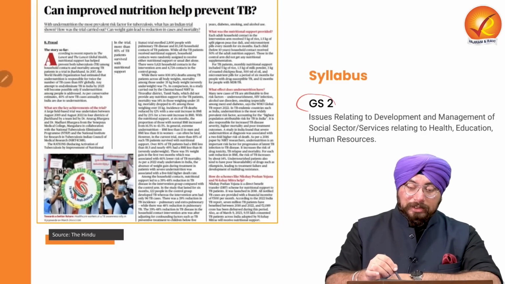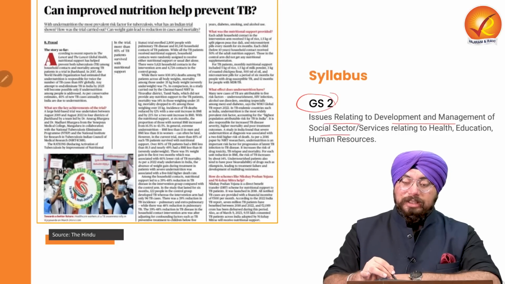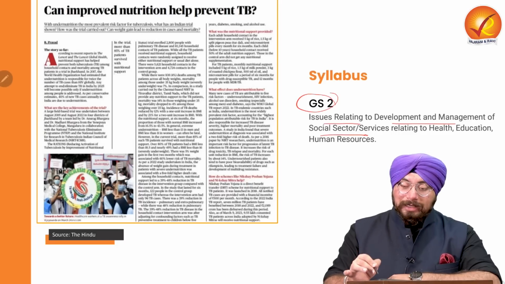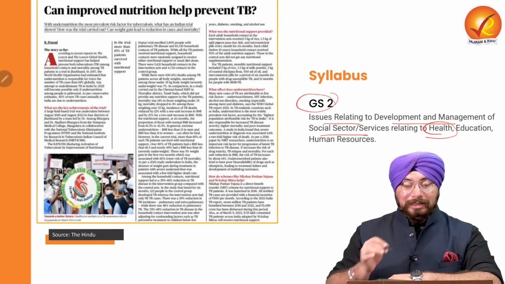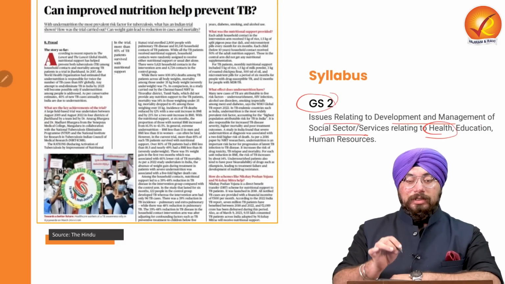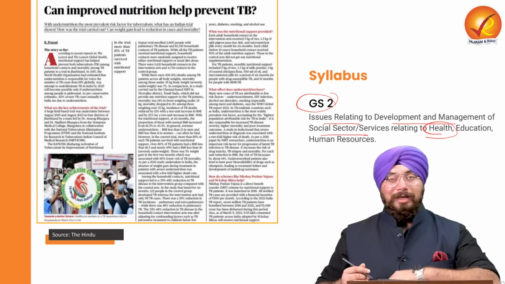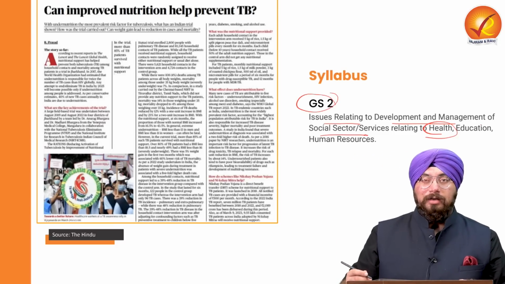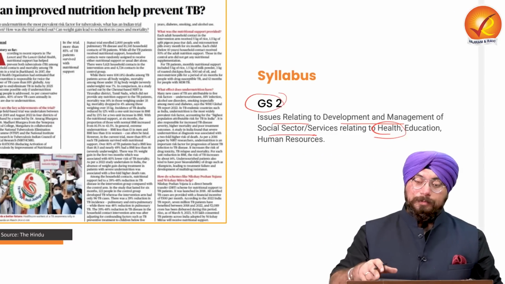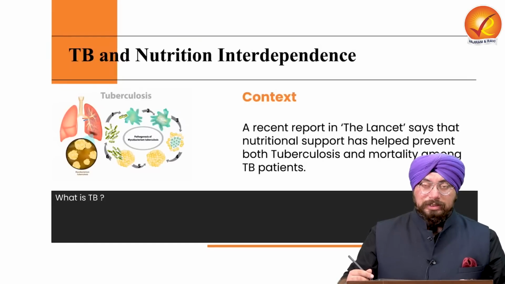Now why is it important for our GS Paper 2? Issues related to development and management of the social sector and services relating to healthcare have been mentioned. And TB and malnutrition are a very important part of our healthcare, right? Also, issues related to poverty and hunger have been mentioned in the social justice part, which is why it becomes important.